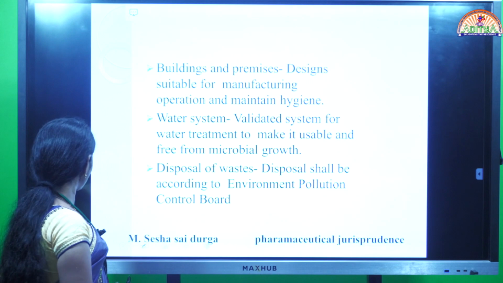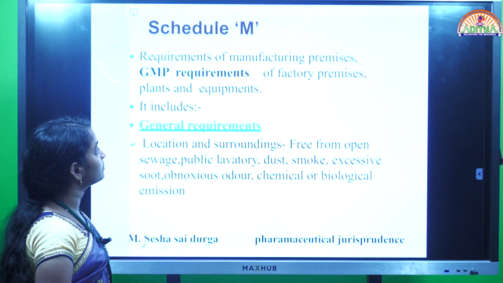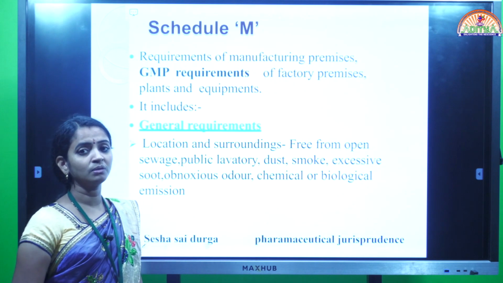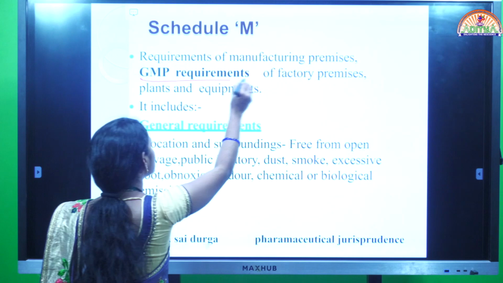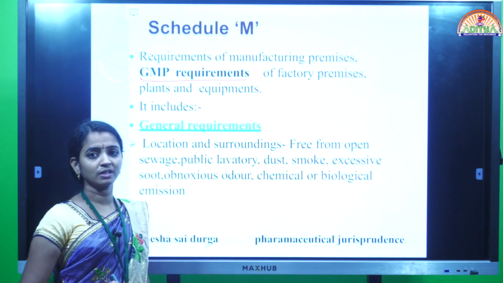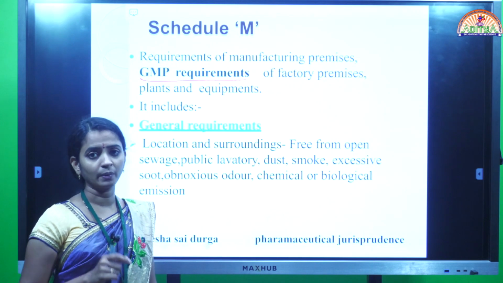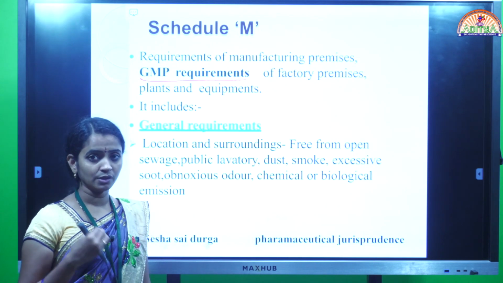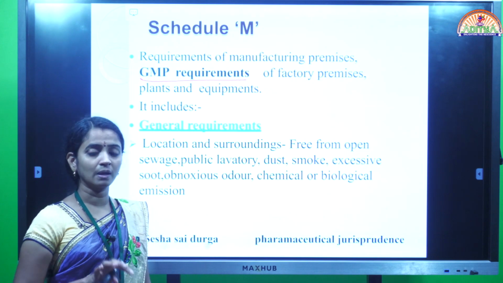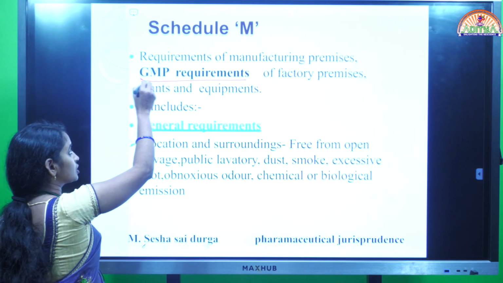So what about schedule M? Schedule M means nothing but GMP requirements, good manufacturing practices. If you want to manufacture a product, what facilities should be provided there, and what standards are to be followed? All of these come under GMP.